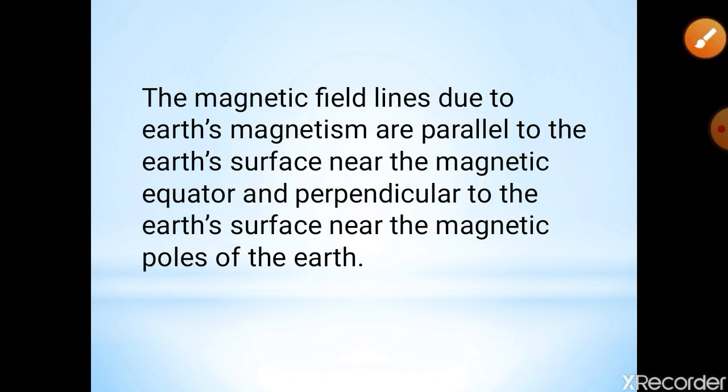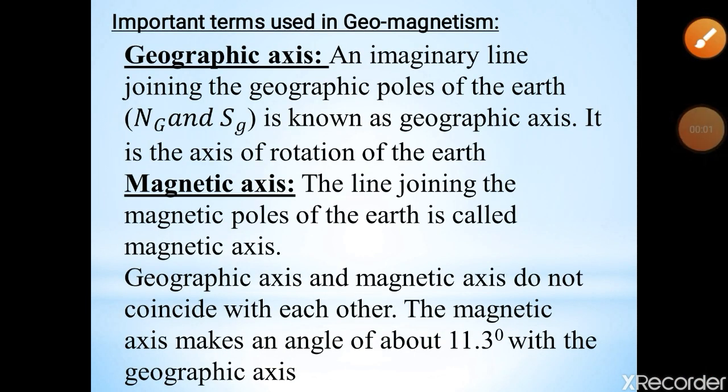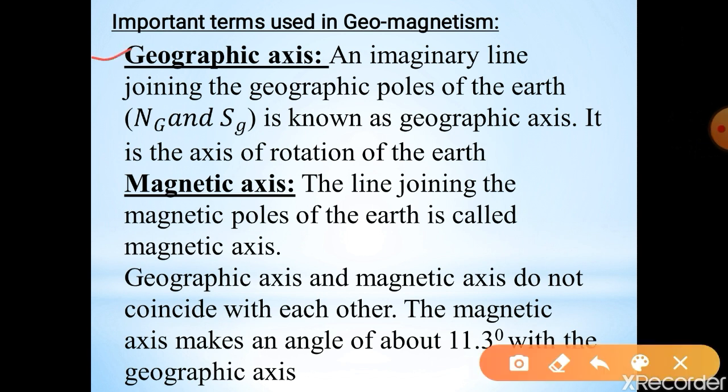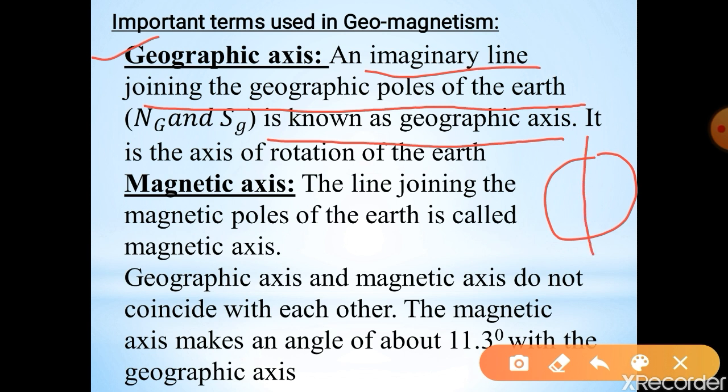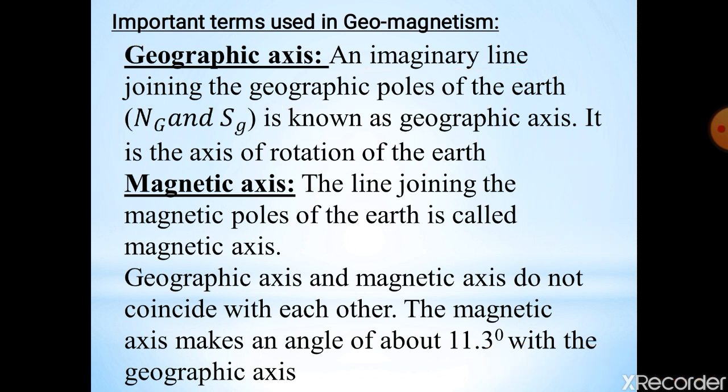Now see the important terms used in geomagnetism. The first one is the geographic axis. An imaginary line joining the geographic poles of the Earth is known as the geographic axis. In the figure, this is the Earth, this is the axis of rotation of the Earth. The line joining the geographic poles of the Earth is known as the geographic axis.